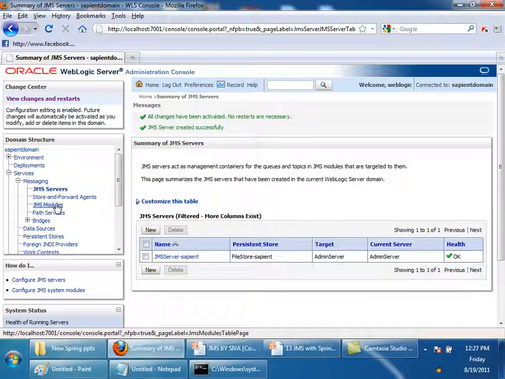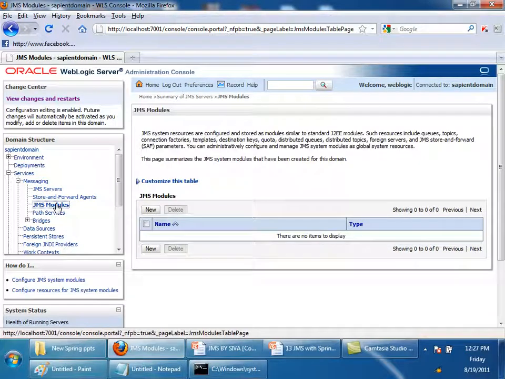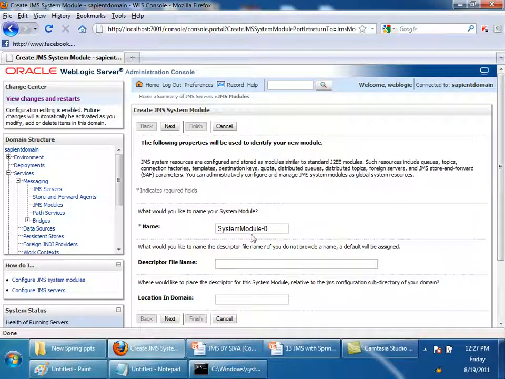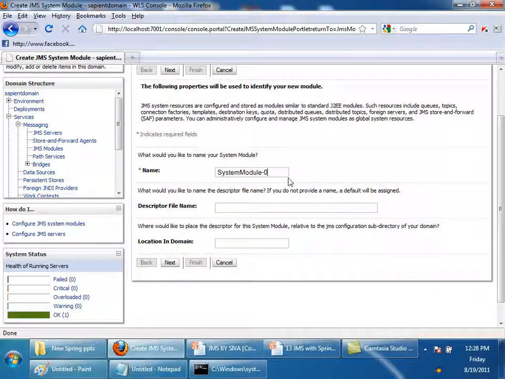Okay. Now select this JMS modules. There are no JMS modules right now. Create a new JMS module. Give a name to the JMS module. Here I can give system module hyphen sapient.